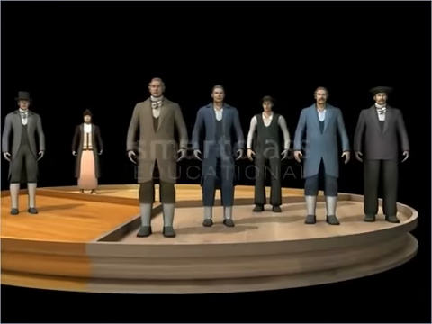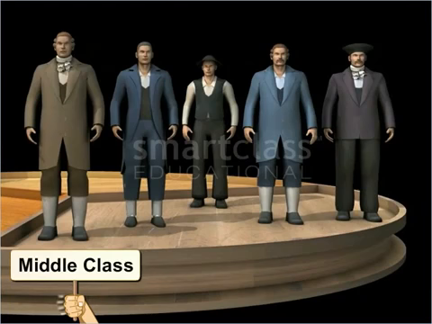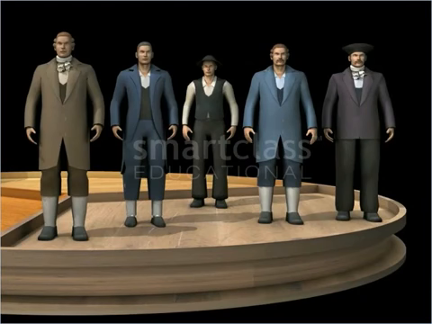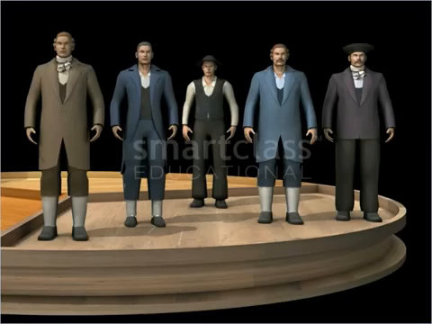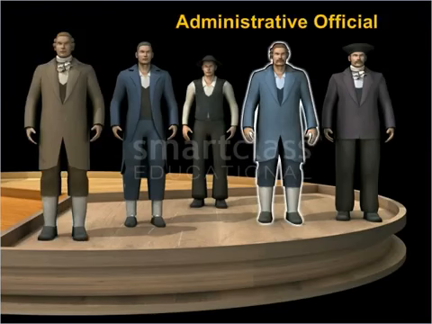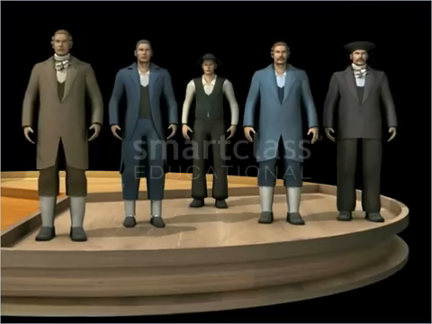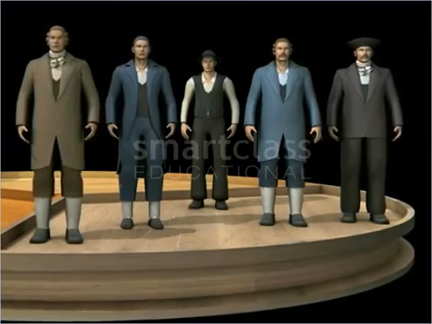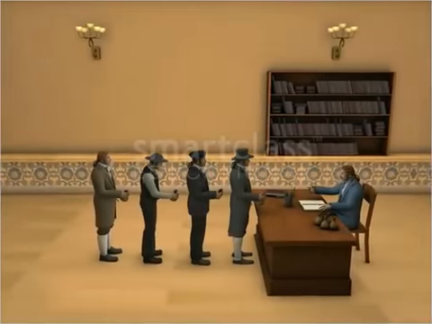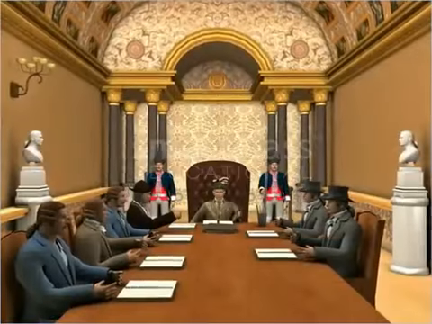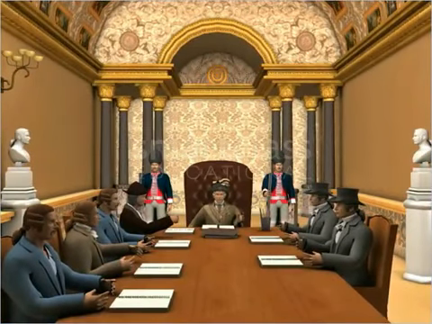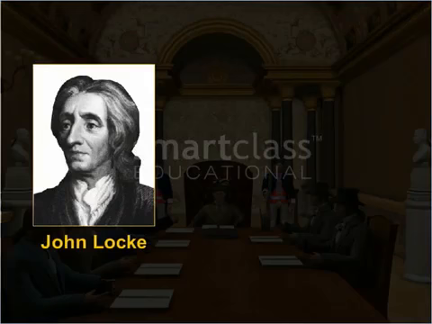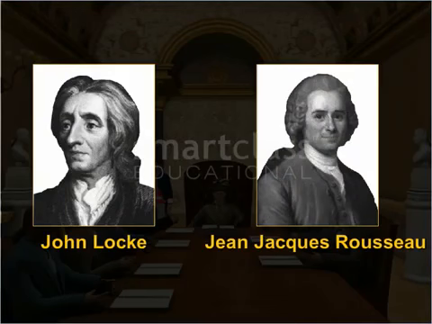The 18th century saw the emergence of the middle class within the third estate. This middle class included merchants, manufacturers and various professionals such as lawyers and administrative officials. The middle class of the third estate were educated and believed in a society based on equal laws, freedom and opportunities for all, irrespective of their birth. Philosophers such as John Locke and Jean-Jacques Rousseau carried such ideas forward.